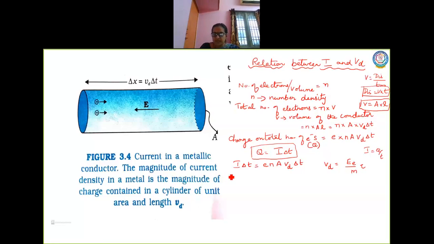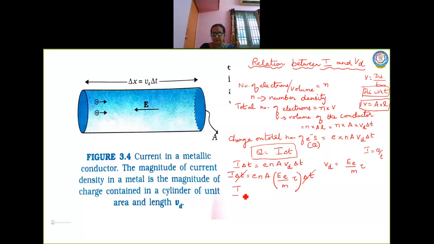So I into del T is equal to E into N into A, substituting for Vd as E into E by M into tau, into del T. Here I am cancelling del T. So here is the value of current.